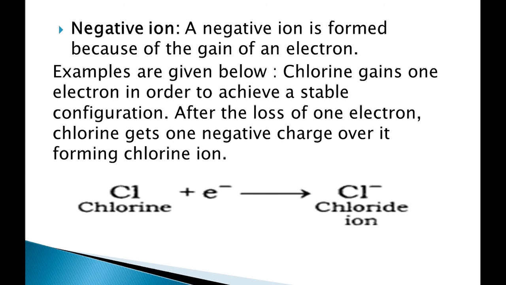For example, if we take chlorine, chlorine has atomic number 17. When we do the electronic configuration, it will be 2, 8, 7. As this is the outermost shell, it needs one electron to become completely filled. So it gains one electron, and when it gains an electron, it acquires a negative charge. So it is a negative ion.